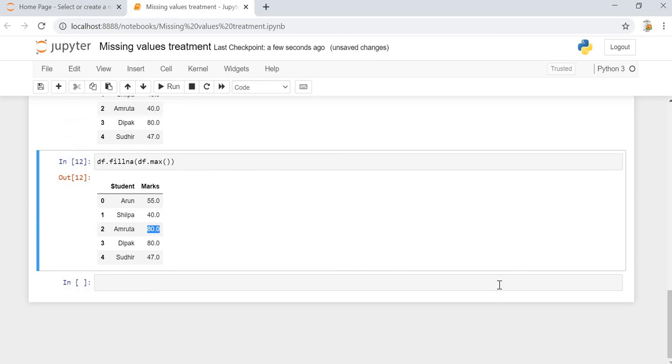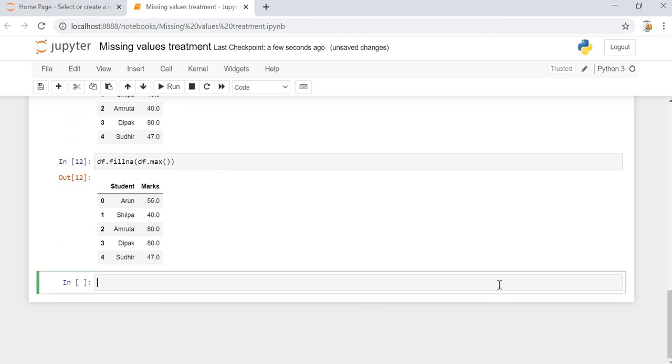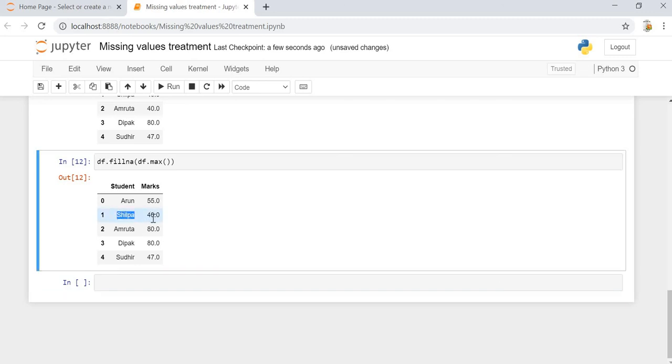Okay, there are two other aspects which are very important in replacing the missing or null value. Those are bfill and ffill. bfill and ffill are backward fill and forward fill. In the case of forward fill, whatever data is present in the previous cell will be forwarded to the cell which has the missing value. In the case of backward fill, the value in the cell after the missing value will be put into the missing value.